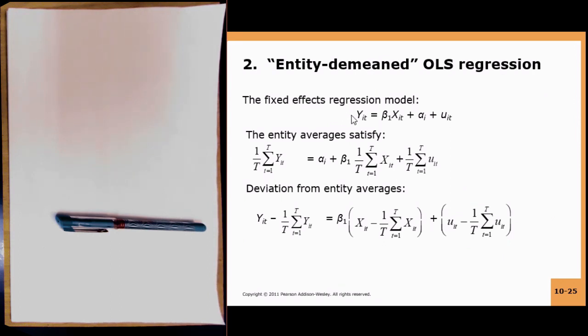In the fixed effects regression model, we said yit is equal to beta 1 xit plus some entity level effect, which is denoted by alpha i, plus uit.